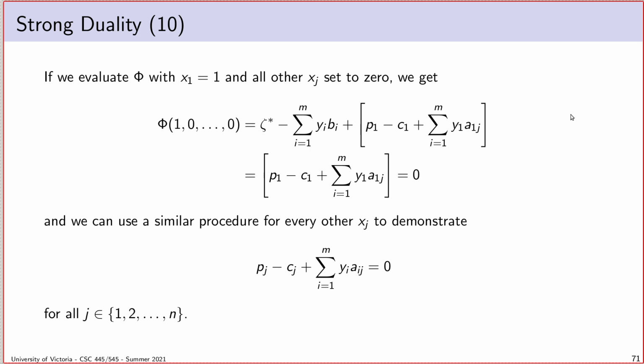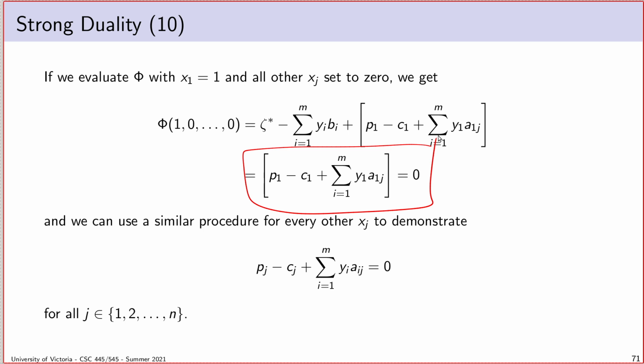And notice that what that allows us to say is, well, first, we already know that this thing here is equal to 0. We just established that on the previous slide. And that means that what I end up with is this. So phi with x1 equal to 1 and everything else equal to 0 ends up just equaling this term here, because we know that this other thing is 0. But also, phi equals 0 for any set of arguments, which means that this thing has to equal 0.